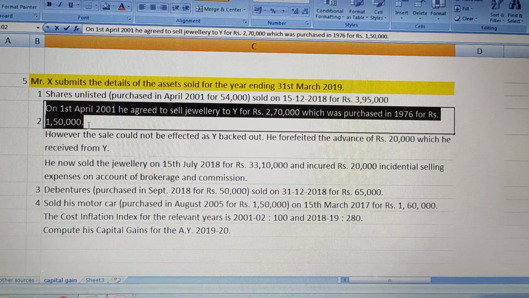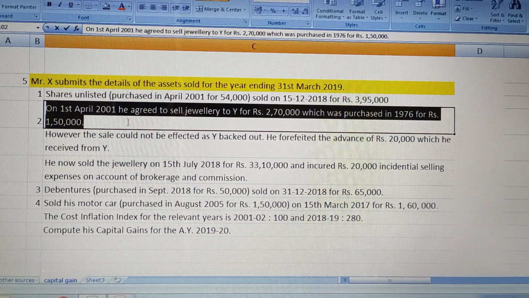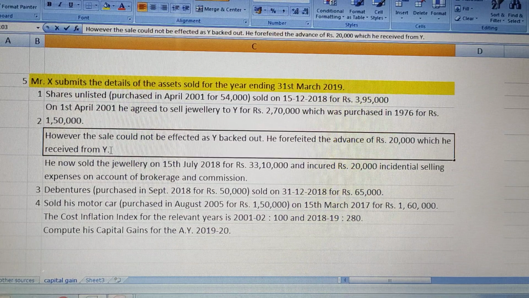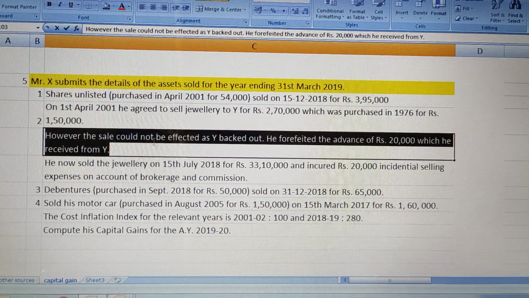On 1st April 2001, he agreed to sell jewelry to Mr. Y for rupees 2,70,000, which was purchased in 1976 for rupees 1,50,000. However, the sale could not be effected as Y backed out.